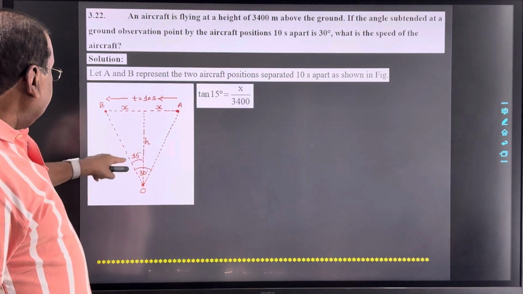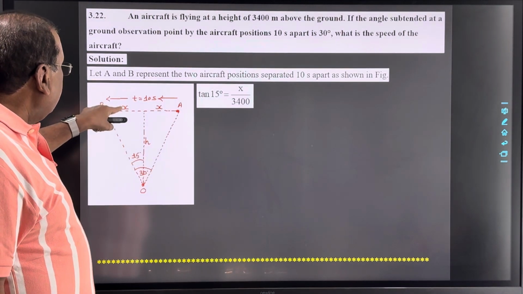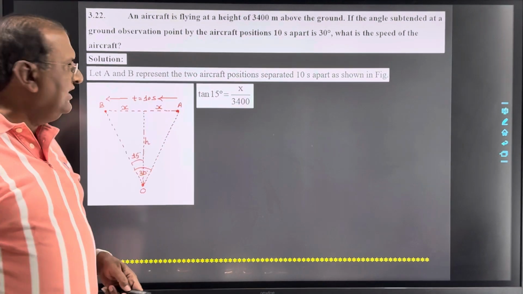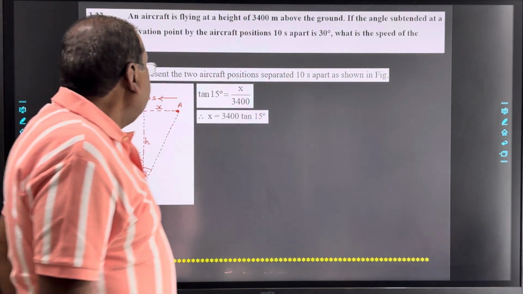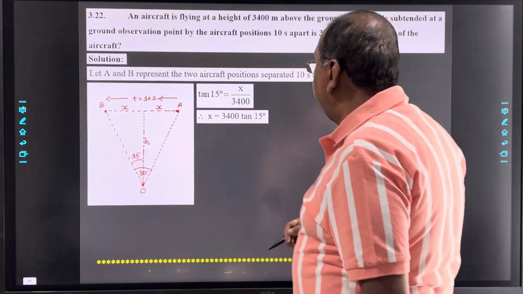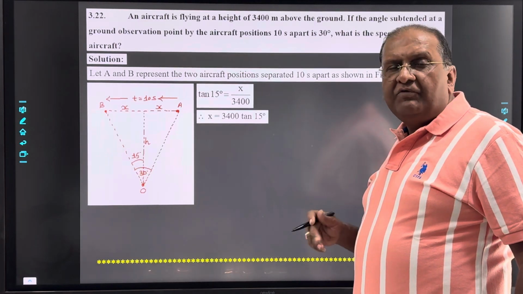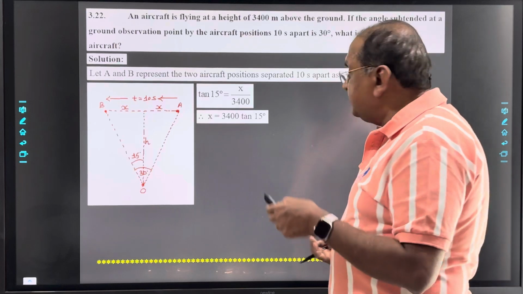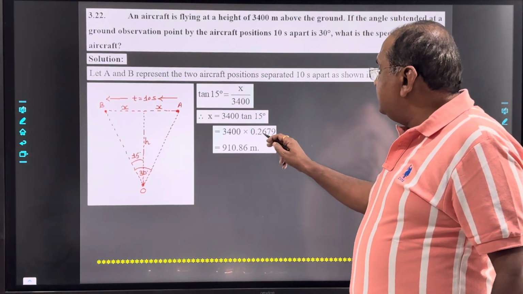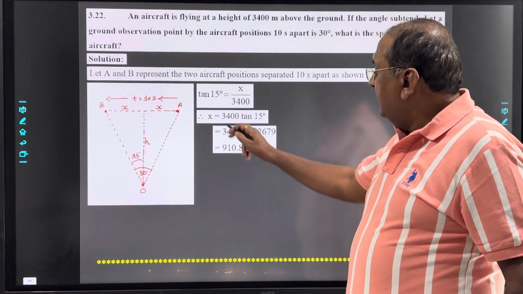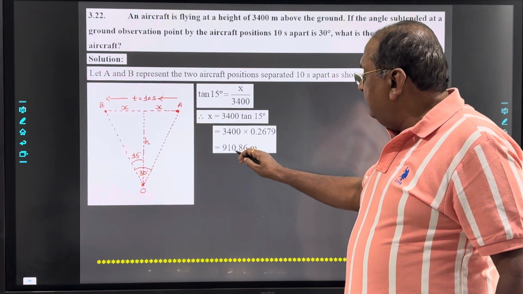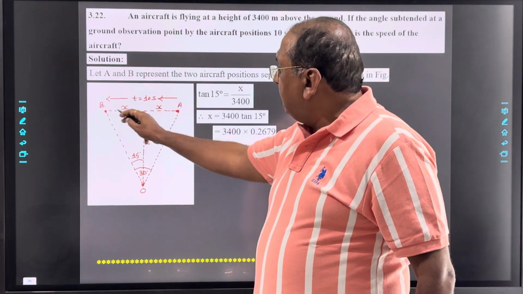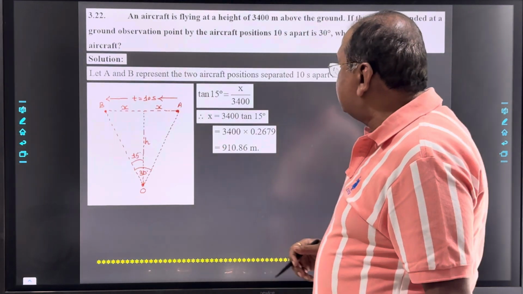Now see, tan 15 degree, that is opposite upon adjacent. So x by h, that is 3400. So x, that is 3400 tan 15 degree. Now the value of tan 15 degree we have to take from the table of natural tangent, and it is 0.2679. So x will be 910.86 meter.